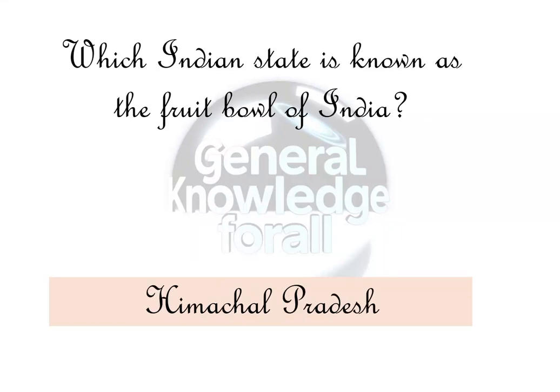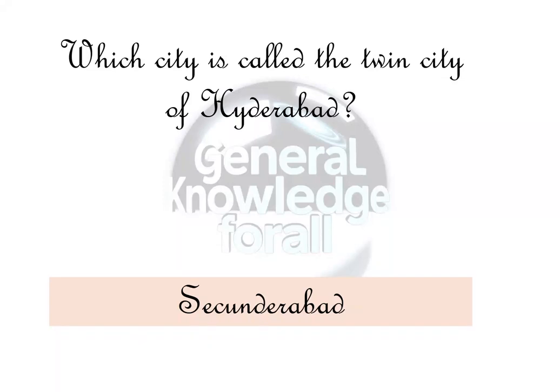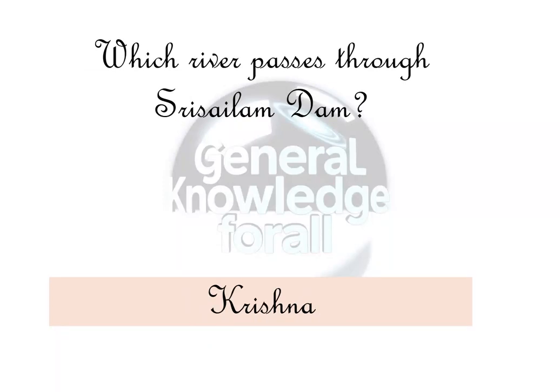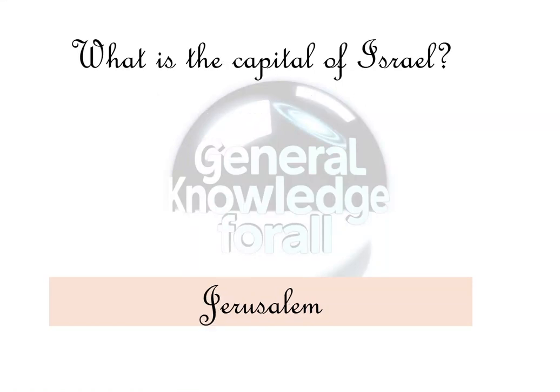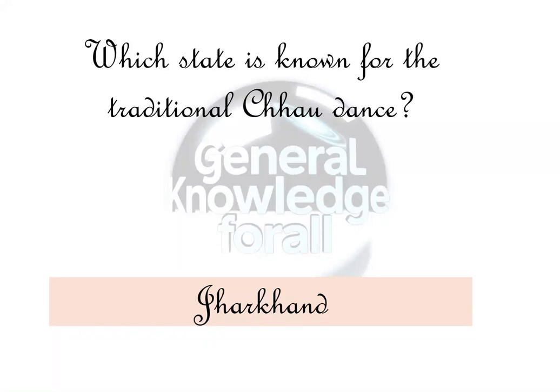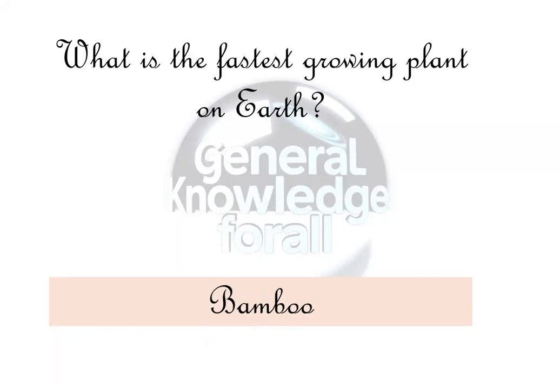Which Indian state is known as the fruit bowl of India? Himachal Pradesh. Which city is called the twin city of Hyderabad? Sikandarabad. Which river passes through Srisailam Dam? Krishna. What is the capital of Israel? Jerusalem. Which state is known for the traditional Chhau dance? Jharkhand.